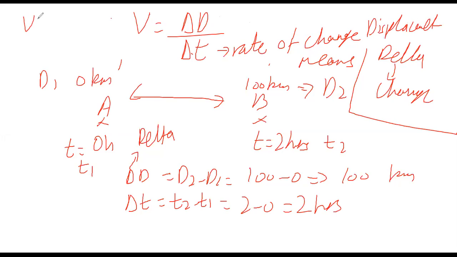Now you see that the change of displacement is 100 kilometers and change in time is 2 hours. So the velocity becomes what? 50 kilometers per hour. In other words, it means that the rate of change of displacement per hour is 50 kilometers. Meaning that every hour, how much distance is the car traveling? 50 kilometers. So that's why velocity is also considered as rate of change of displacement.